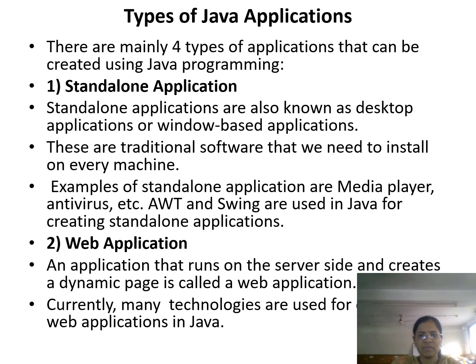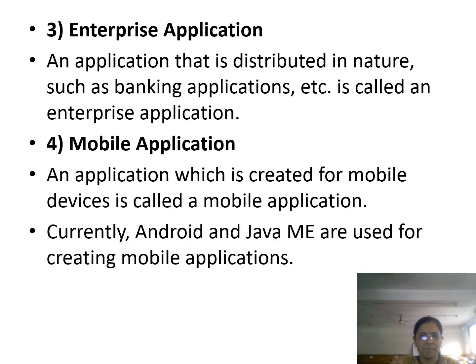The second category of Java application is the web application. What is meant by web application? An application that runs on the server side and creates a dynamic page is called a web application. It is used to develop web applications consisting of a collection of web pages. Simply we can say websites are developed by using Java applications. Currently many technologies are used to develop web applications in Java programming.